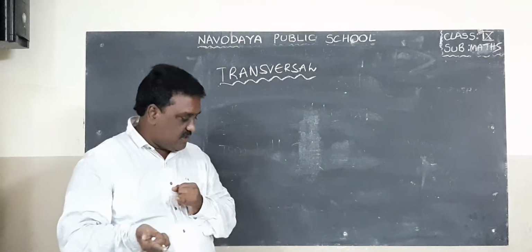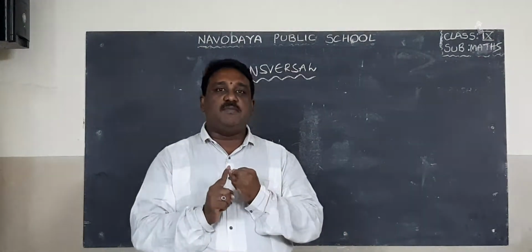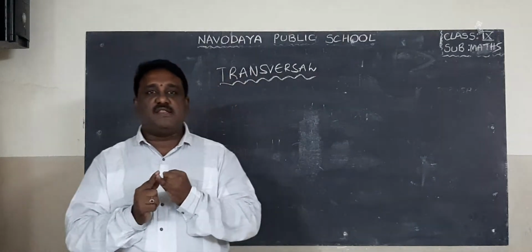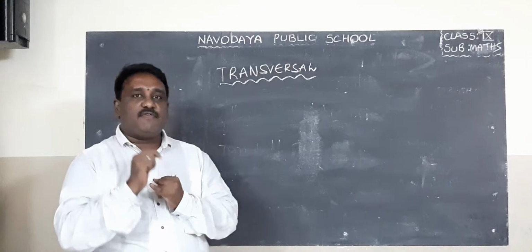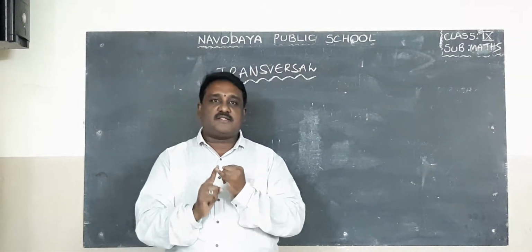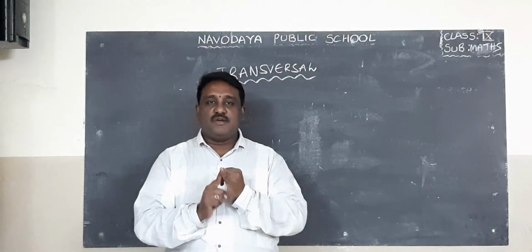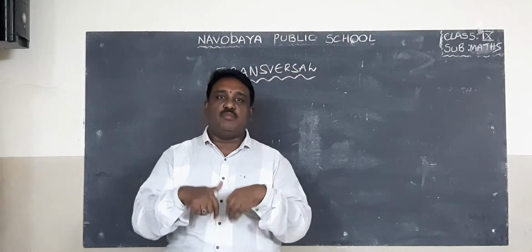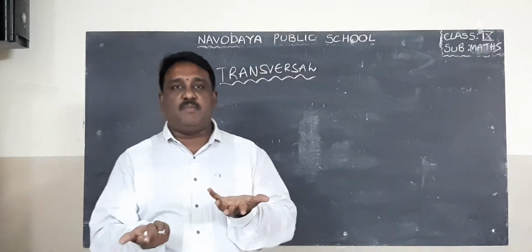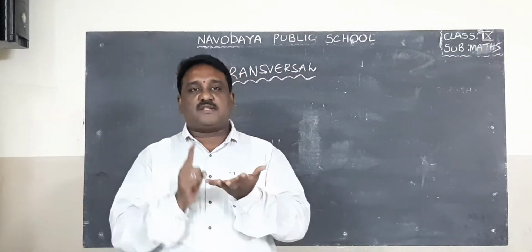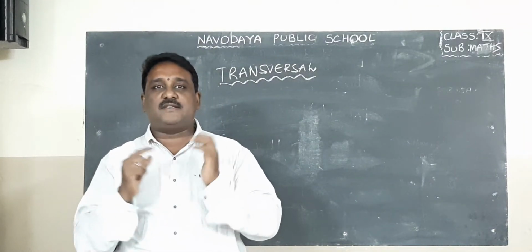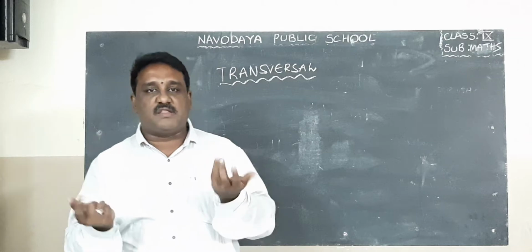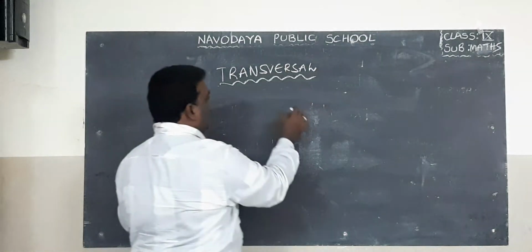Definition of transversal: a straight line which meets two or more lines at distinct points is known as a transversal. It may meet two lines, maybe three, maybe four, whatever it may be. Okay? So a straight line which meets two or more lines at distinct points is known as a transversal.